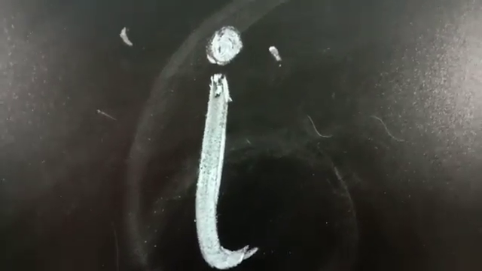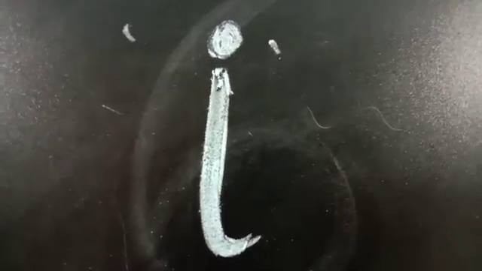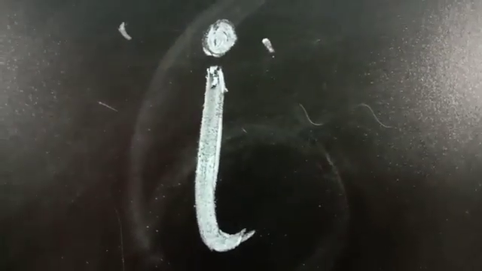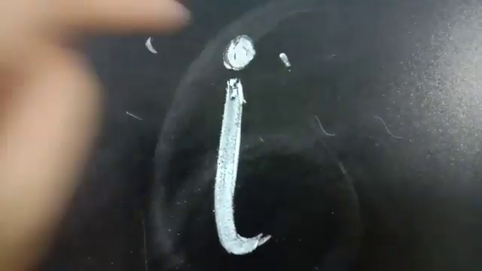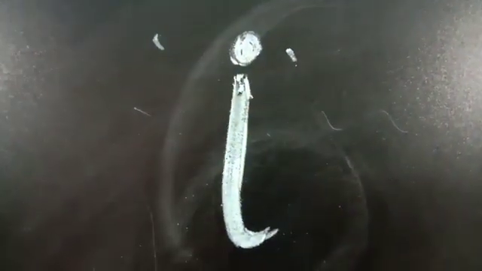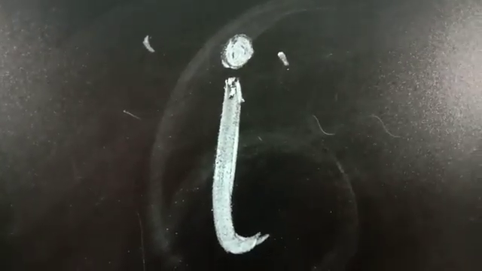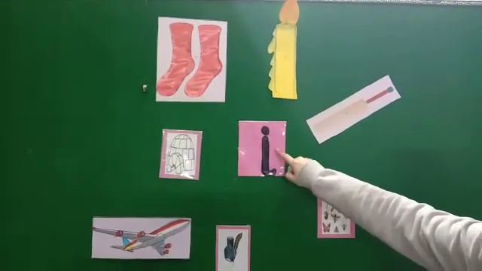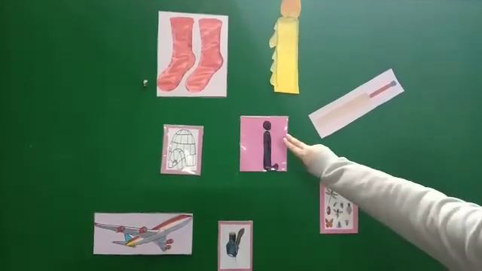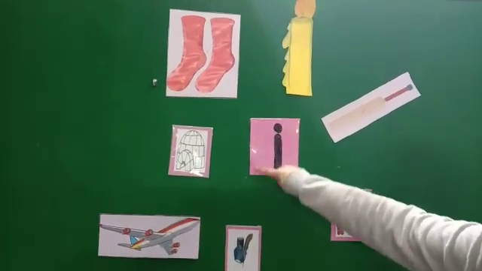So from now onwards we are going to focus on the recognition of letters more. You have to practice on the slates as well as look at the picture and identify it by yourself. How do we know it is E? Because it has a dot at the top and we go down and turn around. So this letter is E. Good job, everyone. How do we recognize it? We go down and turn a little and put the dot at the top. Which letter is it?